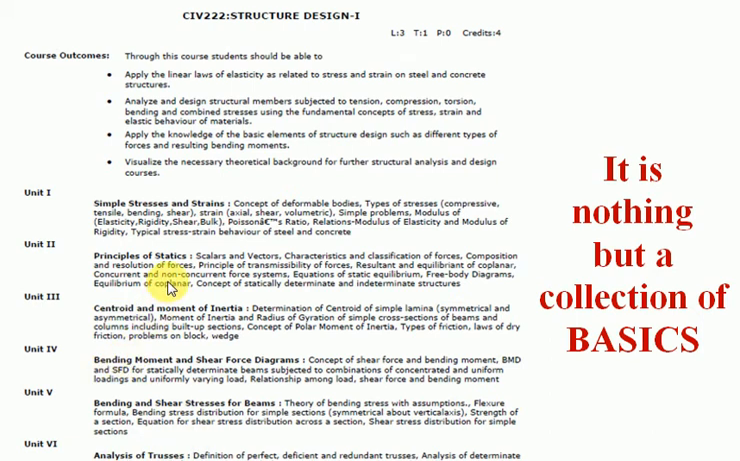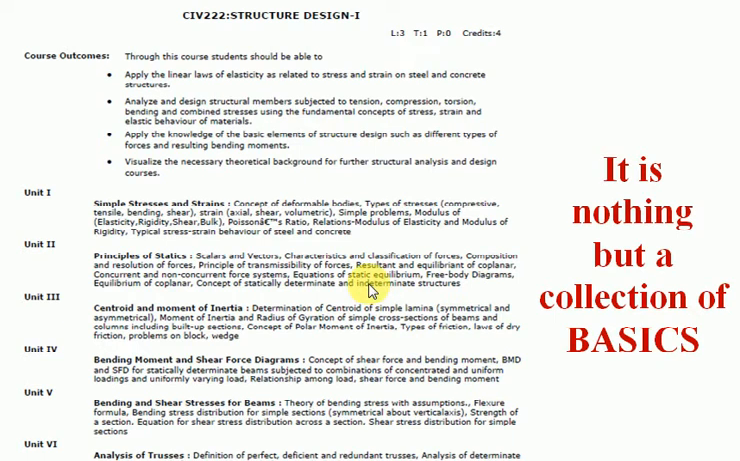Each and every part of the course code CIV 222 is very important for your career and future, only if you want to be in the same field. Clear guys? This is very important only if you want to stay in the same field, in architecture or in engineering, because I already said this is nothing but the basics of engineering and architecture. Clear guys?